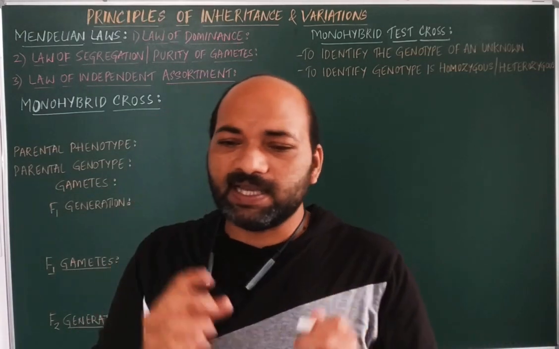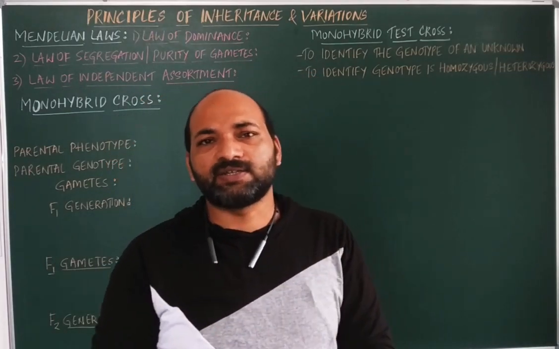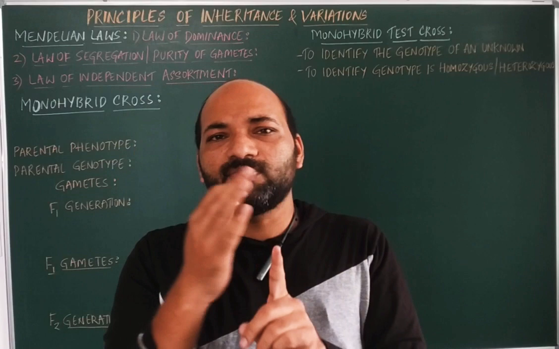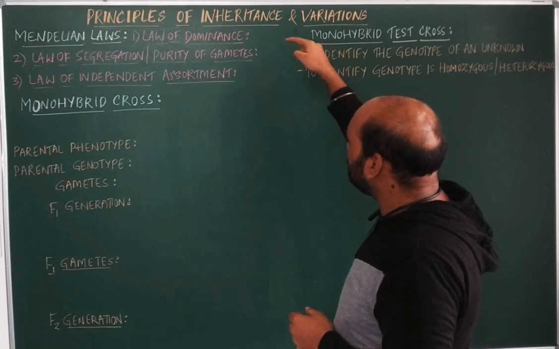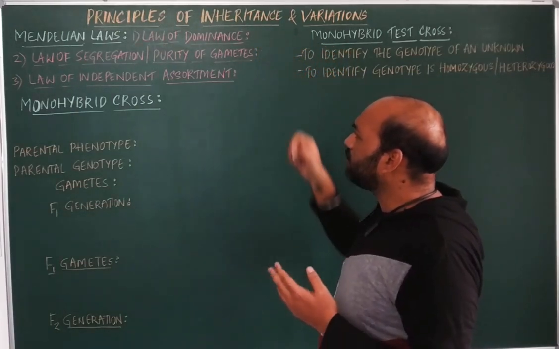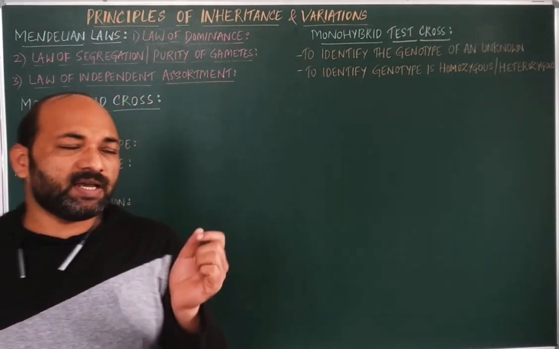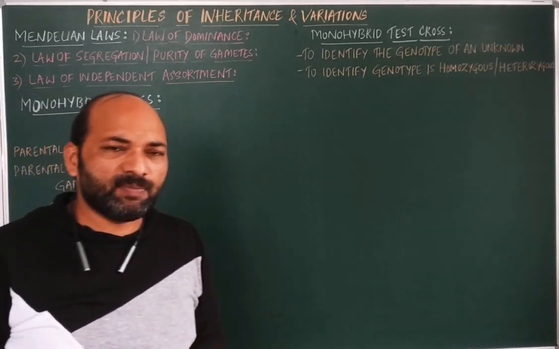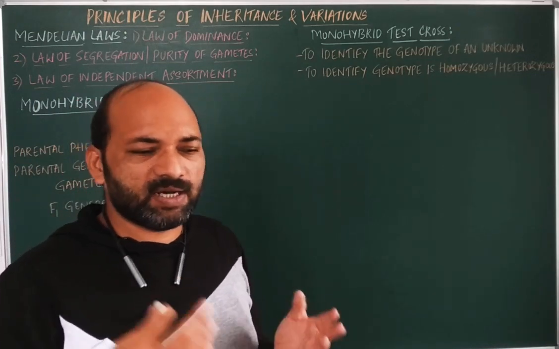Now according to Mendel, each character is controlled by a pair of factors, and among the pair of factors, one factor is a dominant one and the other is a recessive. Now let's discuss in detail how the law of dominance can be explained. This law can be explained by using a monohybrid cross, where we'll be taking one single character of the Pisum sativum plant.